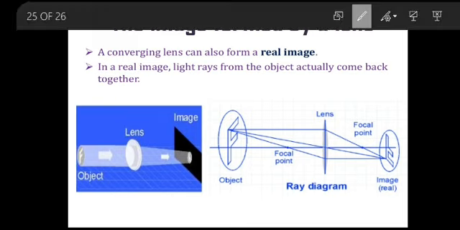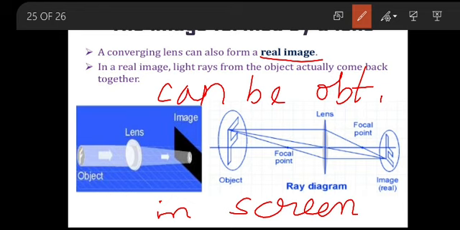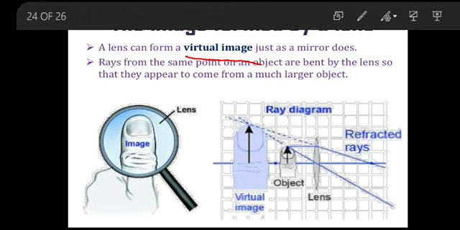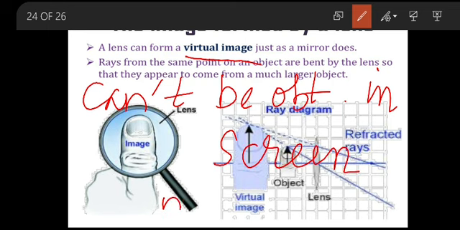Understood, my dear children? Real images means they can be obtained on a screen. Example, theater. The theater screen shows a real image. Virtual image means it cannot be obtained on a screen. Example, mirror and human eye vision. I hope you got an idea, my dear children.